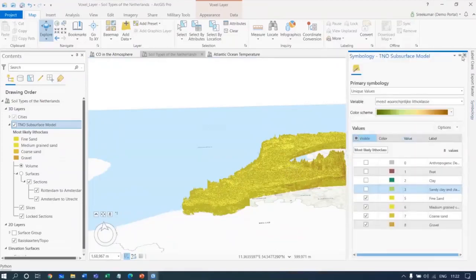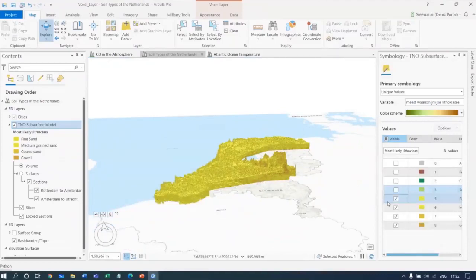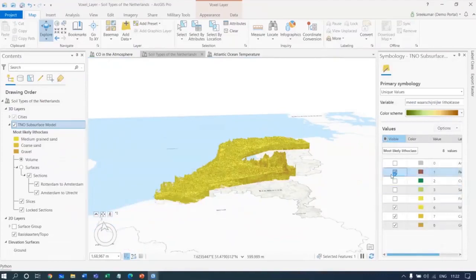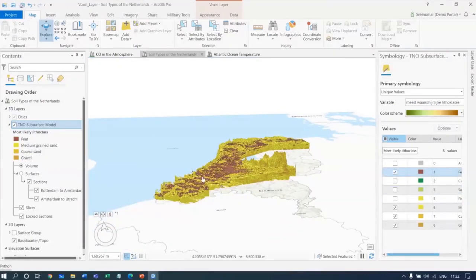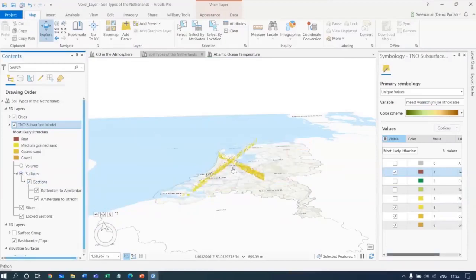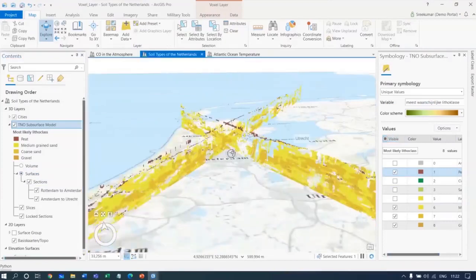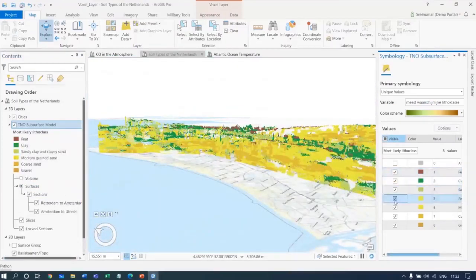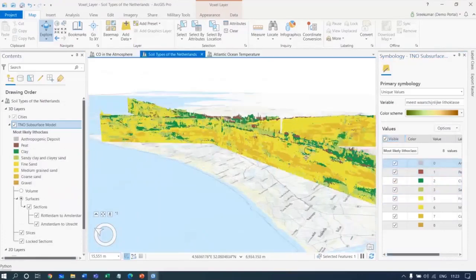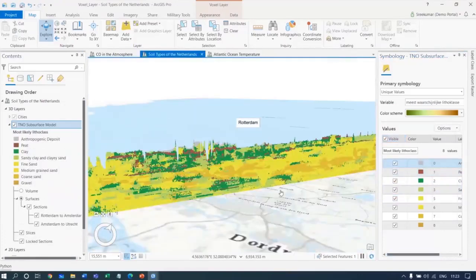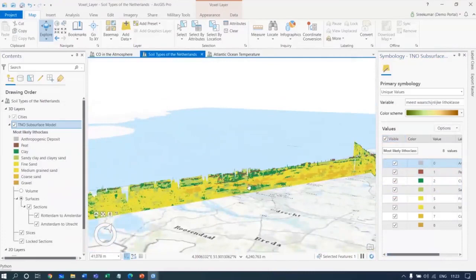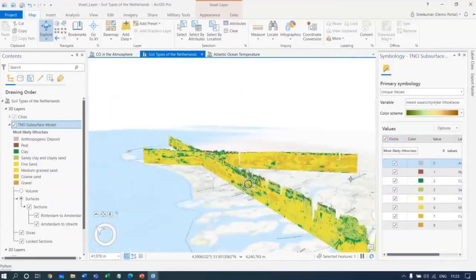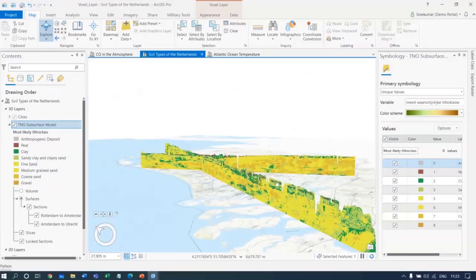So I'll just pin this so that it will be here itself. I'll just switch it on, and then I'll try to actually slice it and see how the lithography in these sections will appear, and how each strata is appearing in this. So like this, you can just cut at any point wherever you want and perform various kinds of operations.